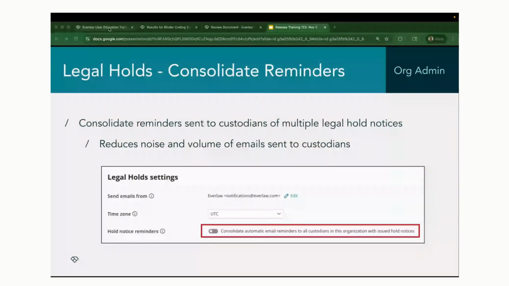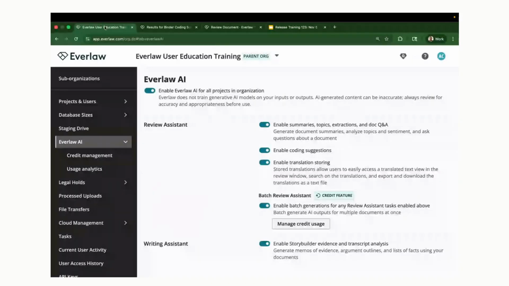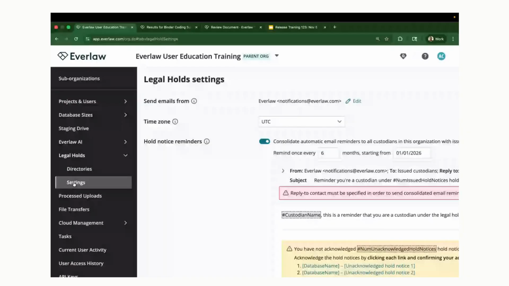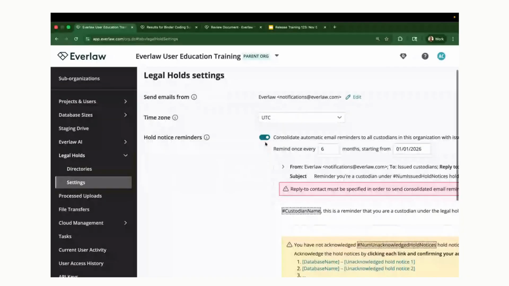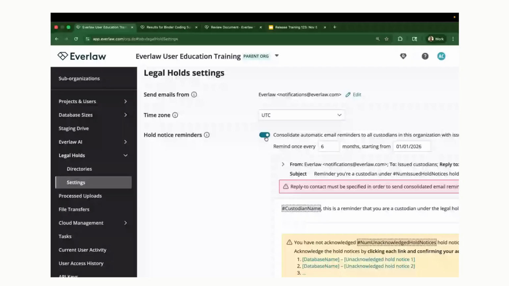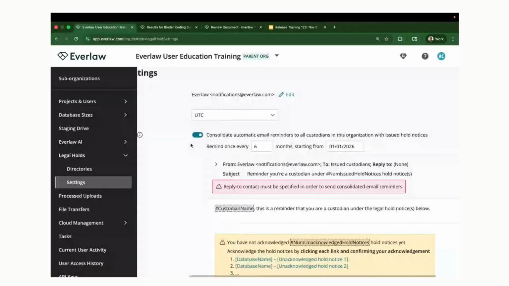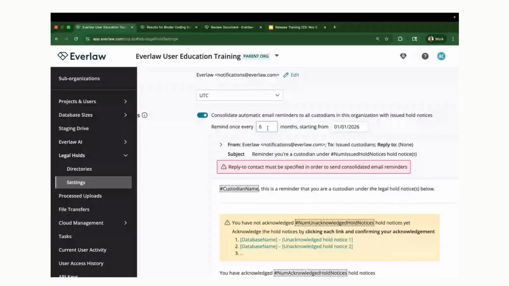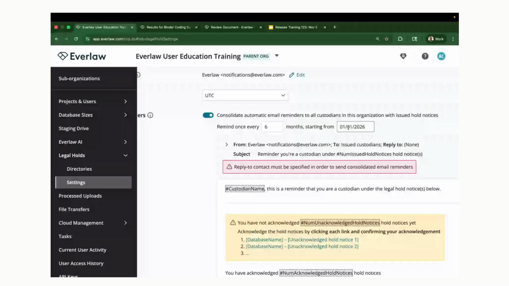So I'll jump back over to our platform, and here I am again in the org admin home, and we'll click on legal holds. This option is going to be under the settings for those legal holds. So I'll click into settings. And here you can turn on this consolidated reminder. Now, a couple things to keep in mind here. If you do go ahead and enable this for your organization, you can then decide how often you want the reminder to be sent out and what the starting date is.